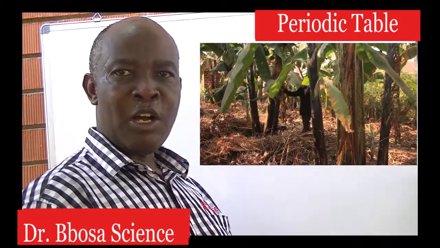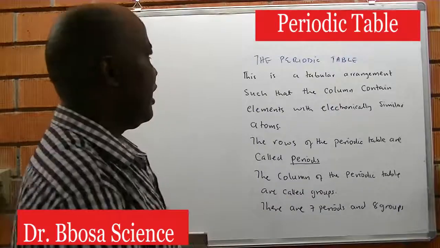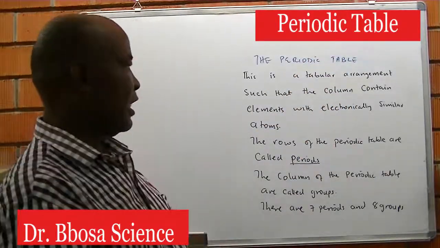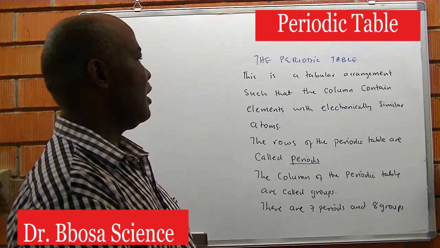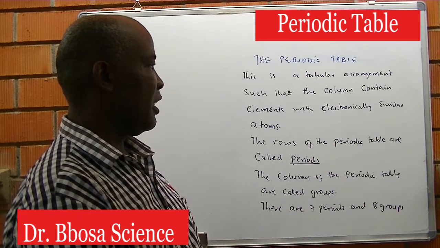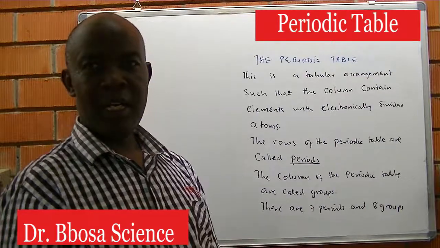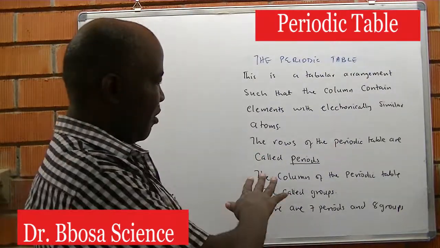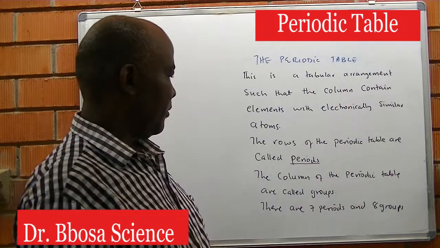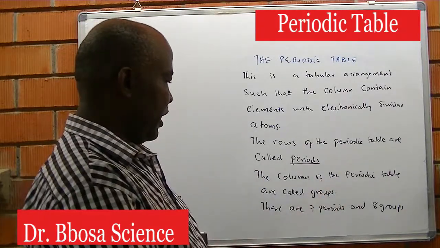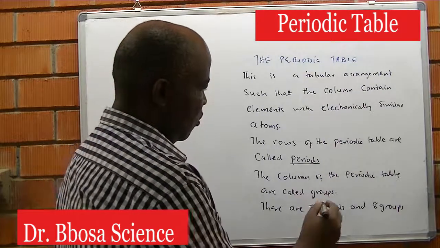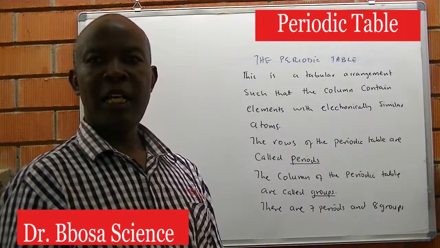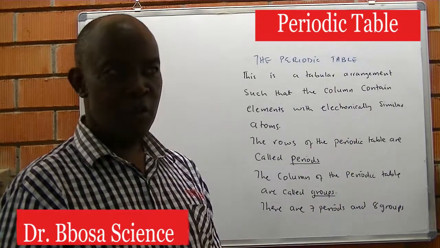Today, we are going to study the periodic table. This is a tabular arrangement such that columns contain elements with electronically similar atoms. The rows of the periodic table are called periods. The columns of the periodic table are called groups. There are 7 periods and 8 groups.